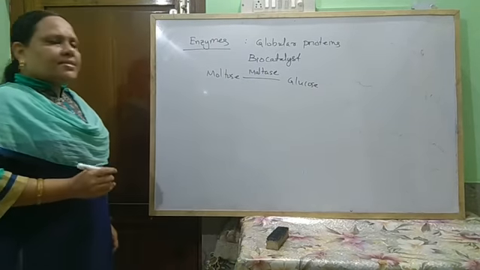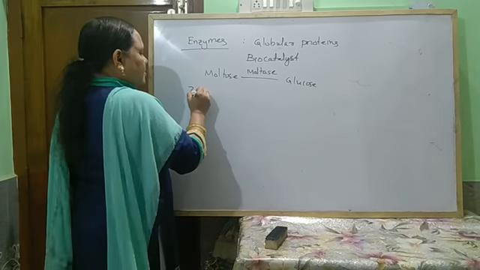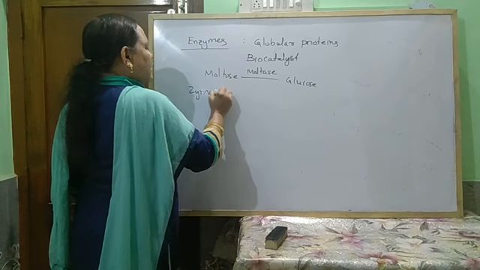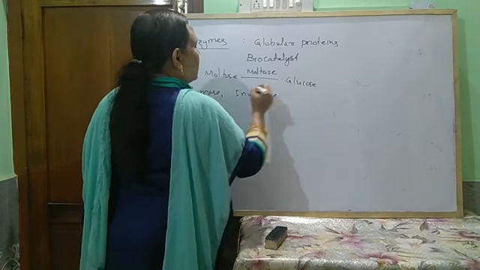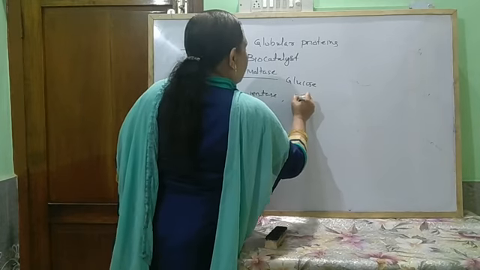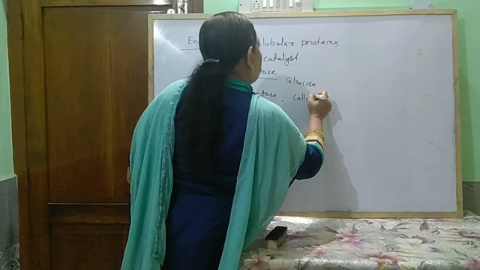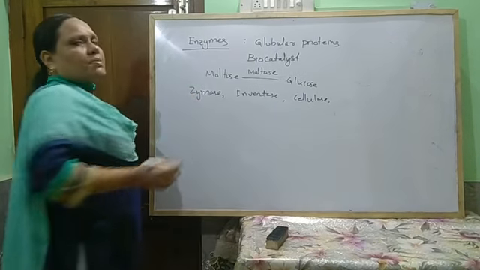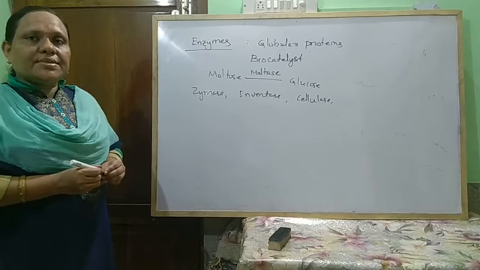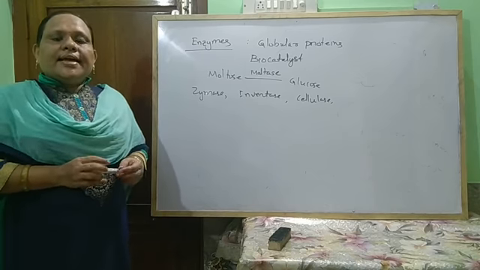Similarly, different enzymes are zymase, invertase, cellulase, urease, etc. So there are different types of enzymes.